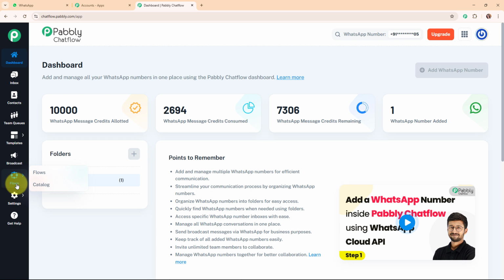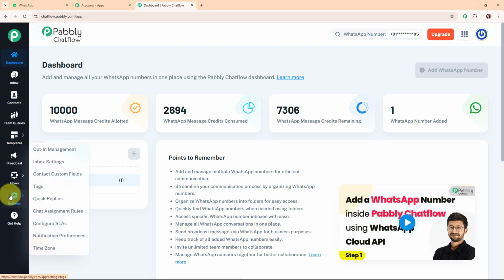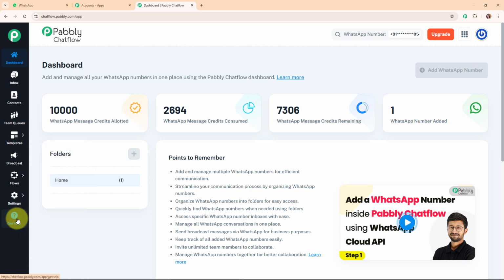Alright, then comes the flow. By using this feature you can create WhatsApp chatbots for your different businesses or your different purposes. Then comes the settings, and under the settings you can see some more features, and to learn about these features in detail you can check out the videos dedicated to each of the features. And then comes the get help option. Alright, so this was all about the features of Pabbly Chat Flow, and now we are going to build a WhatsApp chatbot for our spice business.